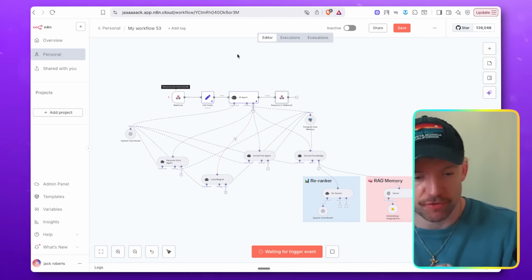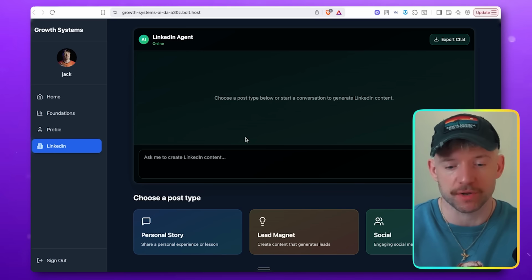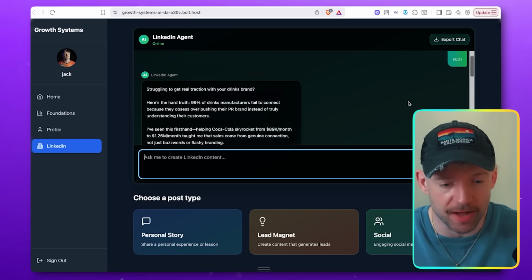All right, guys, so I've just triggered the workflow. I'm gonna come back over to our systems, come down to LinkedIn, and I'm just gonna put test because I've hard-coded all the information, but check it out. I put test, and look at this, guys. It's all there. Look at this, how crazy.